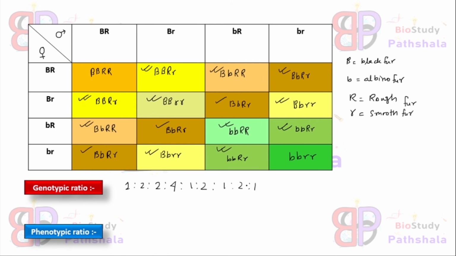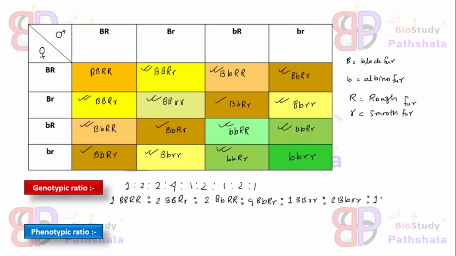So here the genotypes will be 1 for capital B, capital R, 2 for capital B, capital R, small r, next 2 for capital B, capital R, and 4 for capital B, capital R, small r, right? 1 will be for capital B, small r, and 2 will be for capital B, small r.